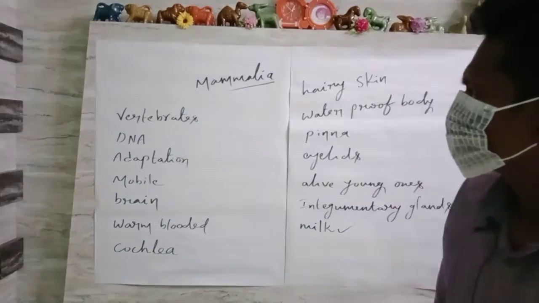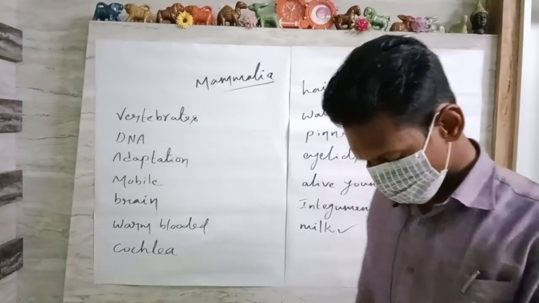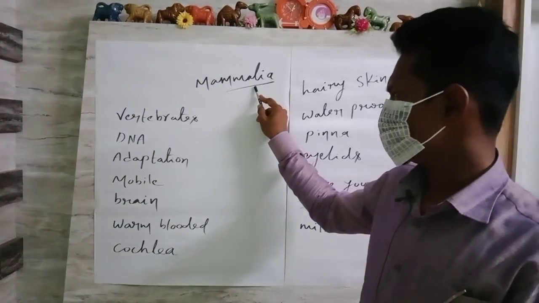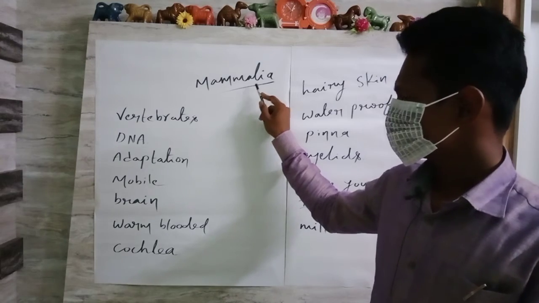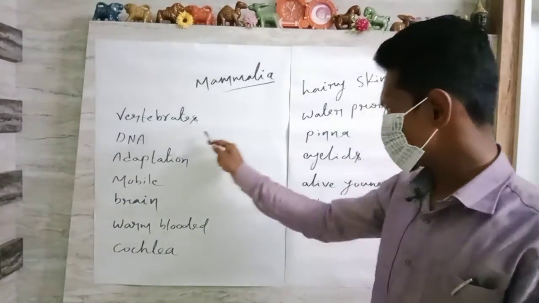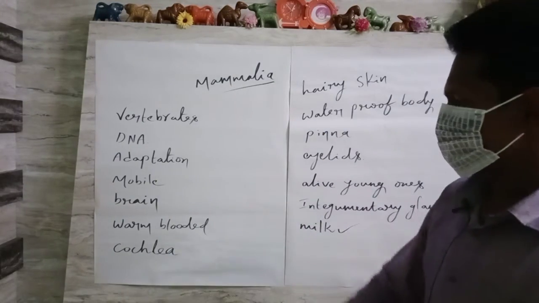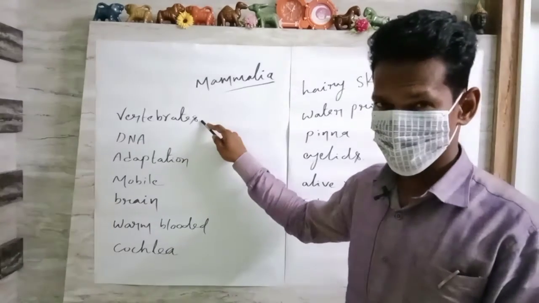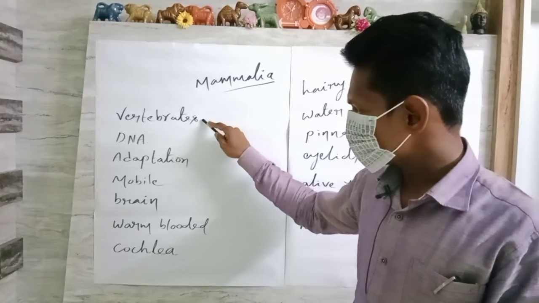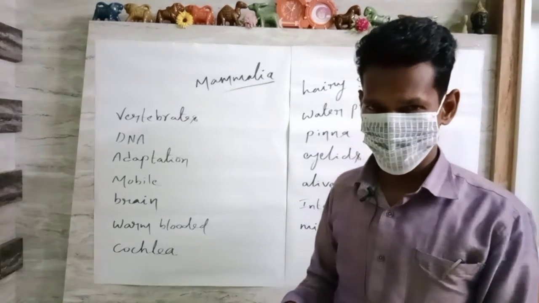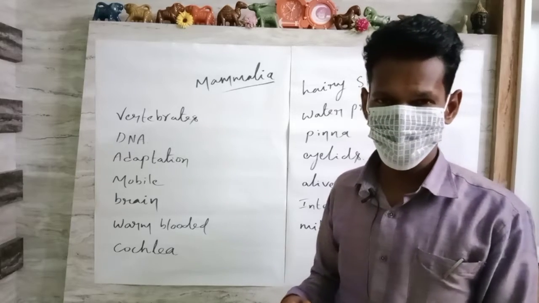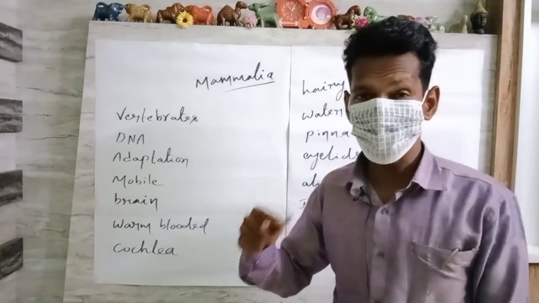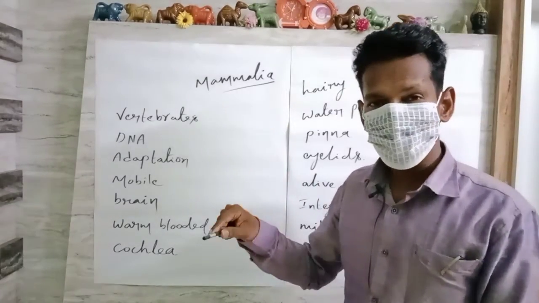Hi everyone. So we are going to discuss one of the small topics, which is a 5 marks question, that is mammalia. So in this module we are going to discuss what is mammalia and what are their characteristic features. So generally mammalia are a type of vertebrates. These vertebrates are highly evolved on this earth and surviving successfully. So we can conclude that mammalia are the dominant organisms over all the remaining organisms.